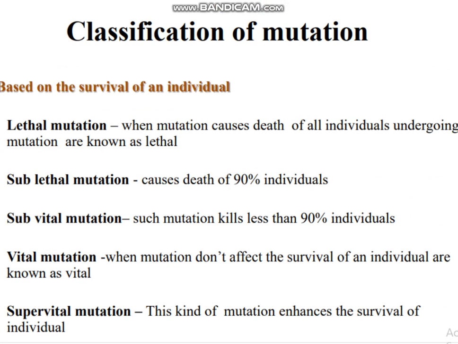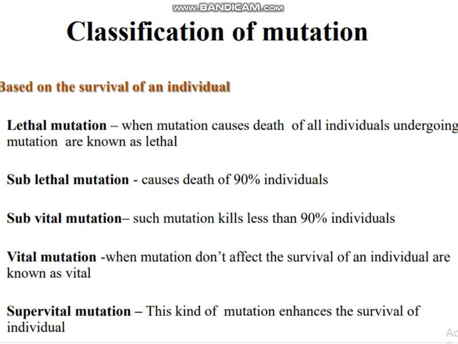Now, discussing the classification of mutation based on the survival of an individual, it is of five types: lethal mutation, sublethal mutation, subvital mutation, vital mutation, and supervital mutation. Lethal mutation is when a mutation causes the death of the individual undergoing mutation. Sublethal mutations cause death of 90% of individuals.